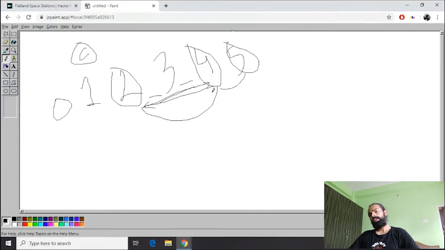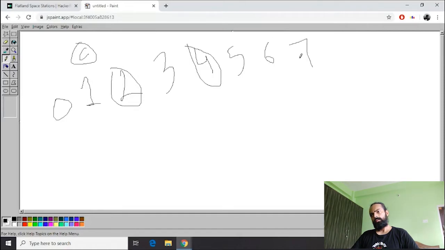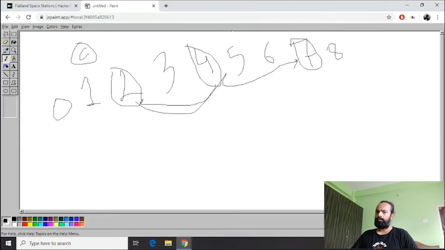Still not clear. I will try to put in some more cities, and it will be quite clear. Okay, let's take this example. 2, 4, and 7 are my space station cities. What I will do is simply subtract all my space station cities and find out the distance, like 4 minus 2, then 7 minus 4. I get a distance.